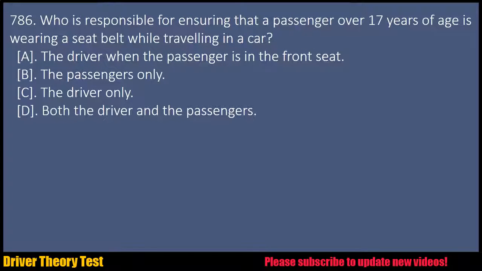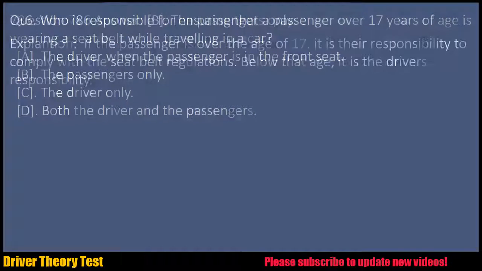Question 786. Who is responsible for ensuring that a passenger over 17 years of age is wearing a seat belt while traveling in a car? A. The driver when the passenger is in the front seat. B. The passengers only. C. The driver only. D. Both the driver and the passengers.